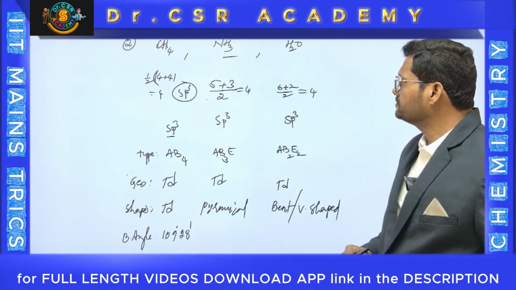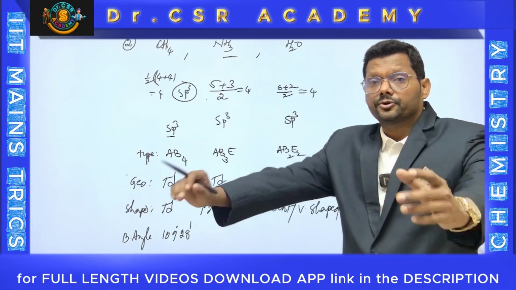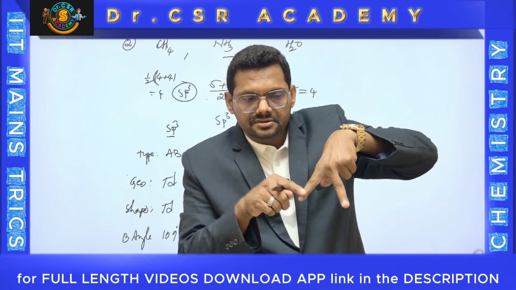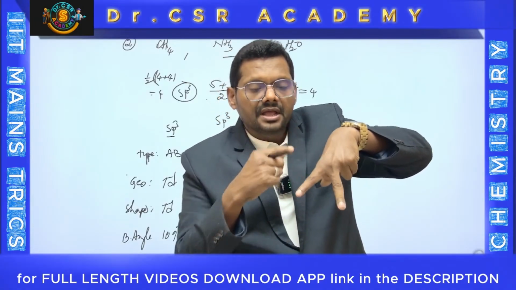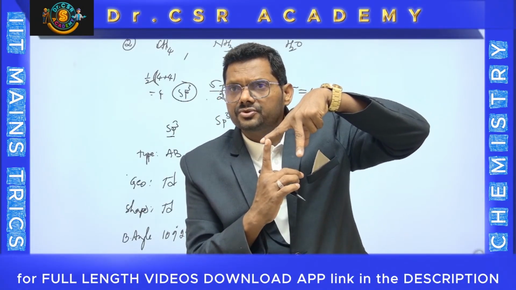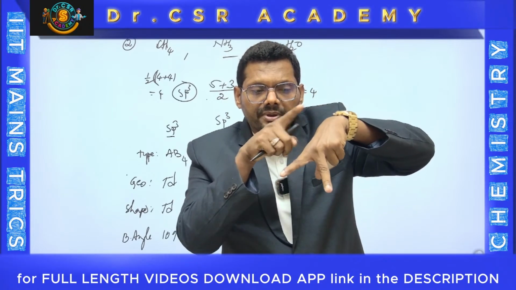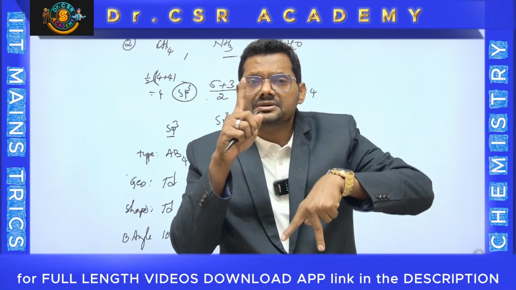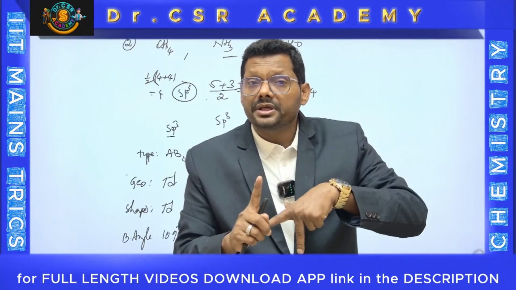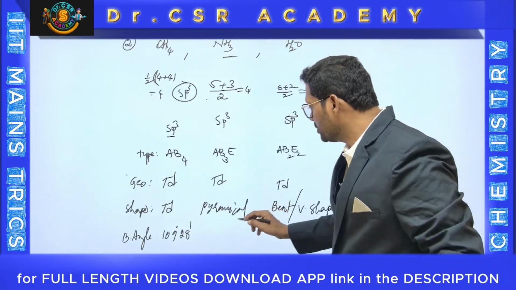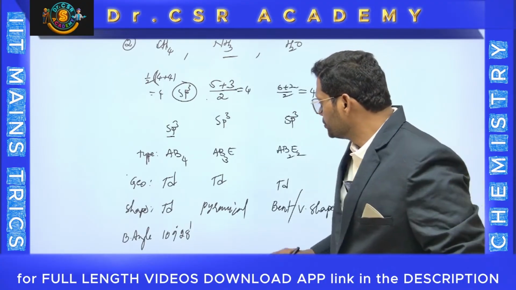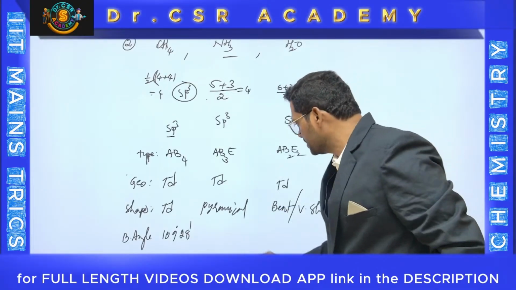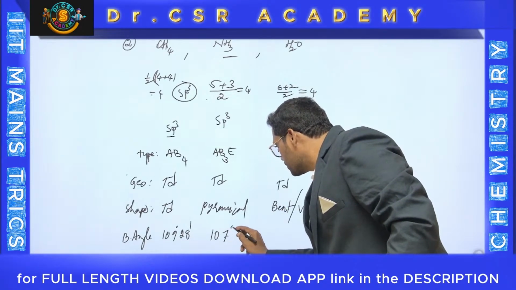While coming to ammonia, there is one point called the lone pair. I told you, this is ammonia and the lone pair is there. That lone pair puts pressure on the bond pairs, the hydrogens. Because of that, 109 degrees 28 minutes is expected, but due to lone pair repulsion with the bond pair, very slightly the bond angle is decreased because of only one lone pair. The dominating factor is LP-BP repulsion. Due to LP-BP repulsions, 109 degrees 28 minutes slightly decreases to 107. So you can mention that it is 107 degrees.